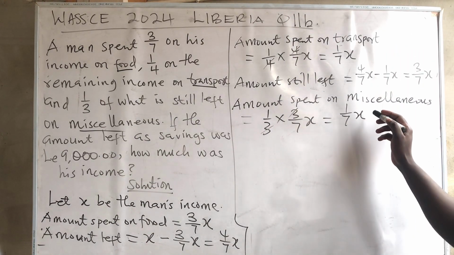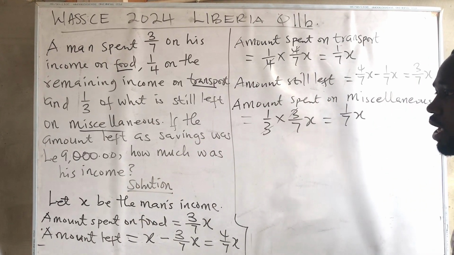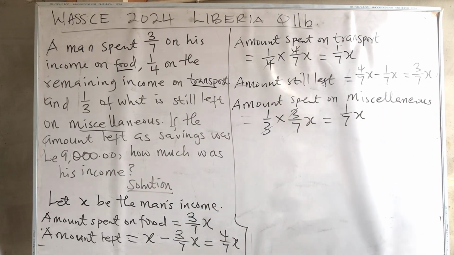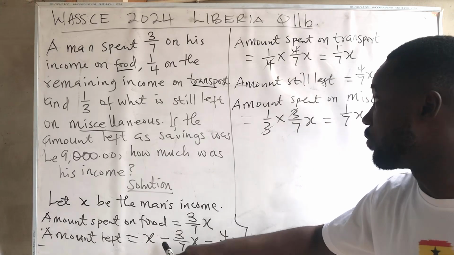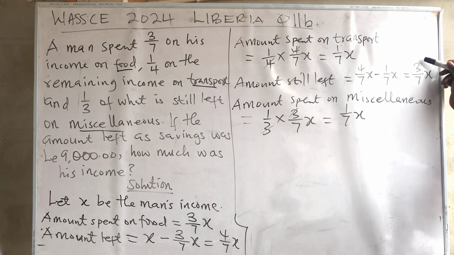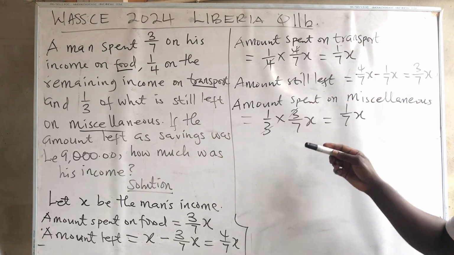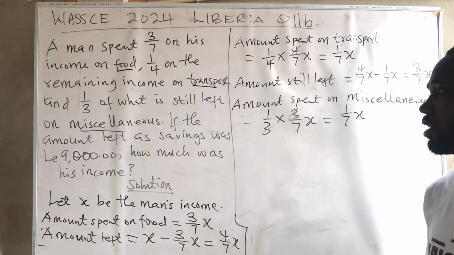Alright. Then say the amount left as savings is 9,000, how much was his income? He has spent on miscellaneous, and definitely some was left as savings, and the savings was 9,000. So how much was the man's income? If you want to know the amount left after he has spent on food and transport, then the amount still left was this, and then he spent this one on miscellaneous. So we are going to subtract this from this. With this amount still left, he spent 1/3 of it, and that was 1/7 of the entire income. So we are going to subtract 1/7 from the 3/7, and then we will know the amount left for savings.